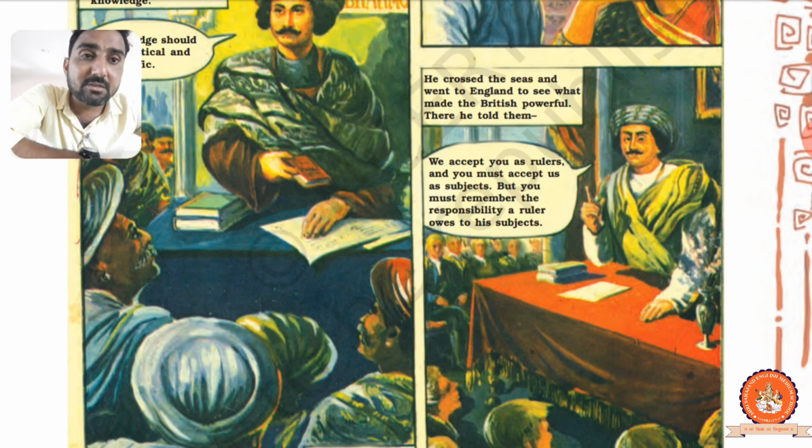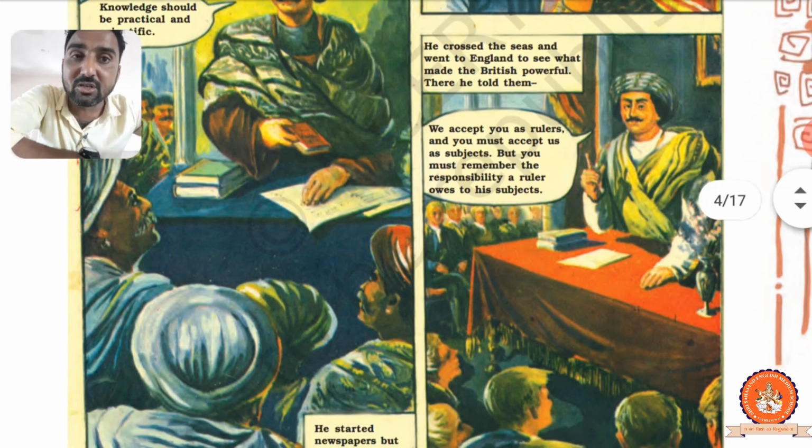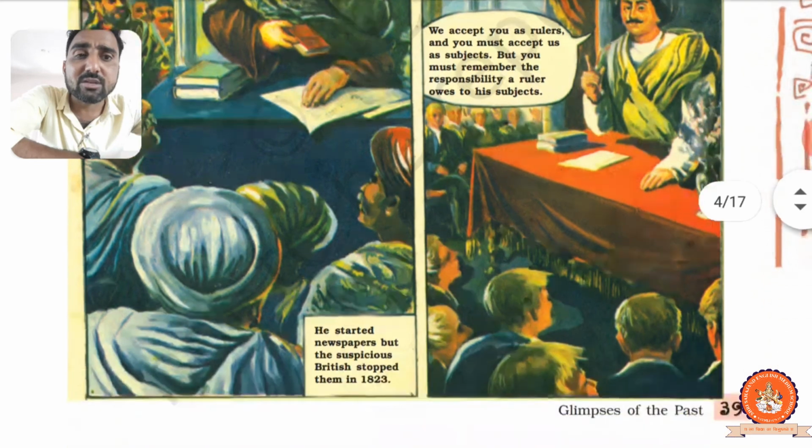But you must remember that a ruler owes a responsibility to his subjects. You have to think about the welfare of the people of India. This is your moral responsibility. As the ruler of India, you must also think about our culture, heritage, people, business, and industry. This is what Raja Ram Mohan Roy told England.